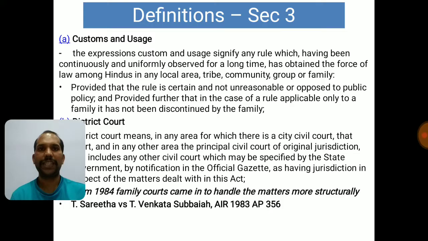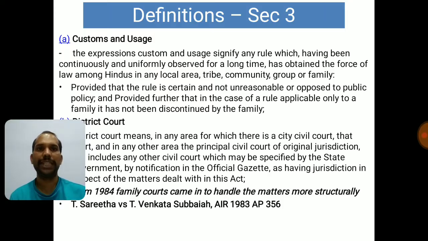the definitions part starts with customs and usage. Guys, remember that customs and usages are very important when it comes to Hindu laws. Not only Hindu Marriage Act, for any law related to Hindu, we are giving high importance to the customs and usage part. So it is very essential that you know the meaning of customs and usage.